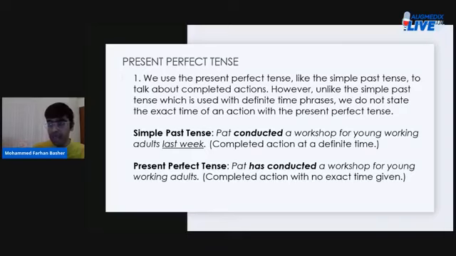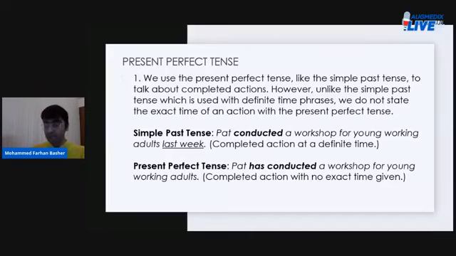Okay, I'll read this out again for you. We use the present perfect tense, like the simple past tense, to talk about completed actions, actions that are no longer ongoing. However, unlike the simple past tense, which is used with definite time phrases, we do not state the exact time of an action with the present perfect tense. Examples will make this concept clearer.